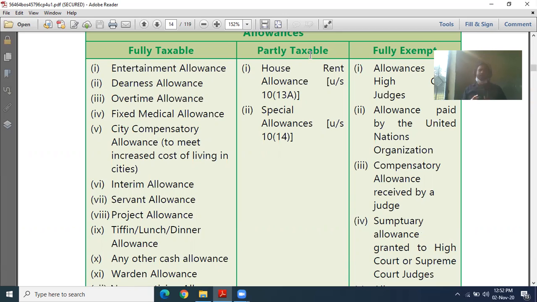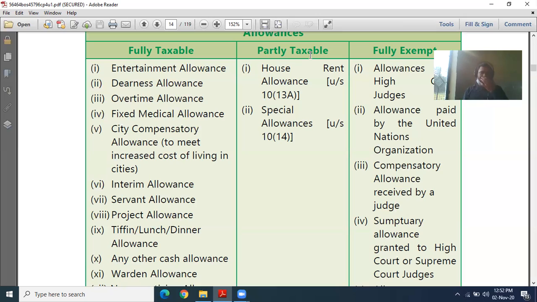As we made the mnemonic for these fully taxable allowances, I hope you remember that we did it in the last class: Saurabh was sent out of the class for some work. It means I was transferred from Muzaffarnagar to Meerut. The mnemonic starts from "Dear Sir is transferred from Muzaffarnagar to Meerut". Dear means dearness allowance, transport allowance, project allowance, servant allowance, proctor allowance, fixed medical facility allowance, tiffin allowance, warden allowance, proctor allowance.